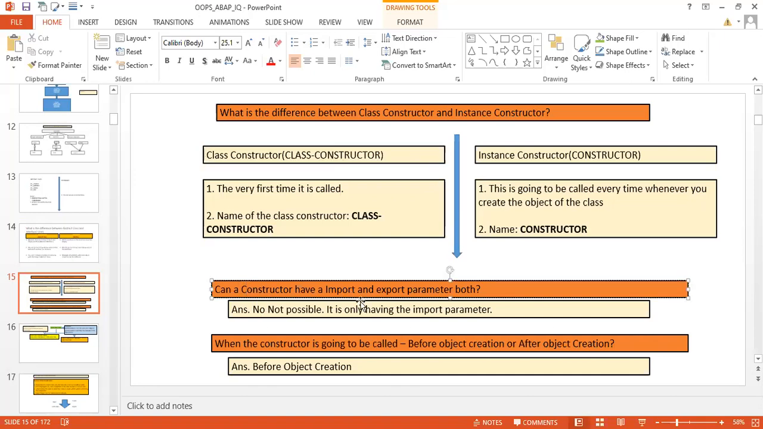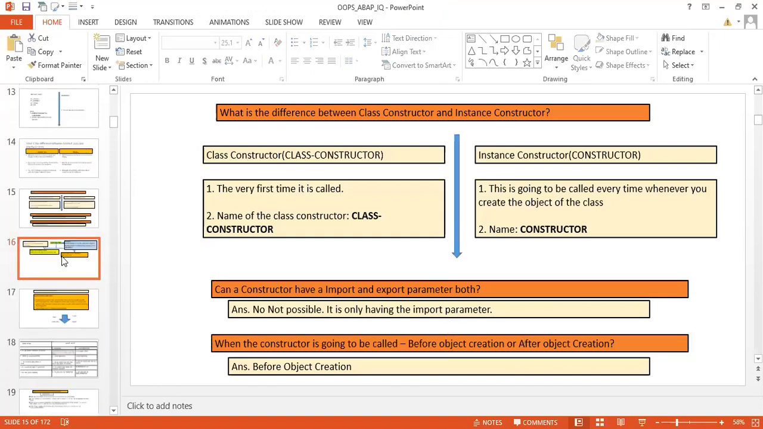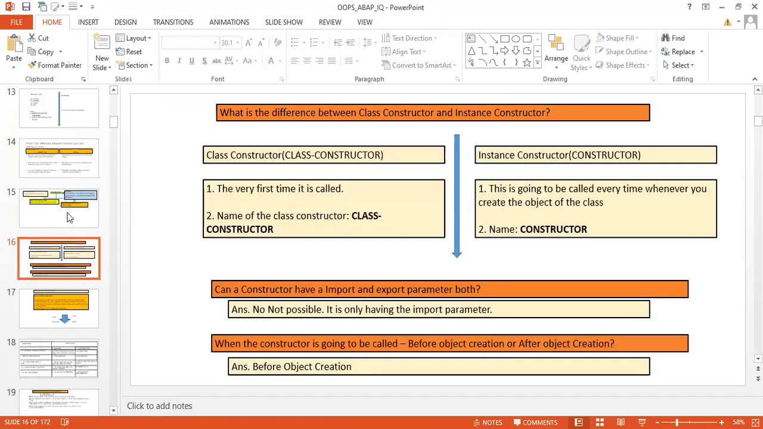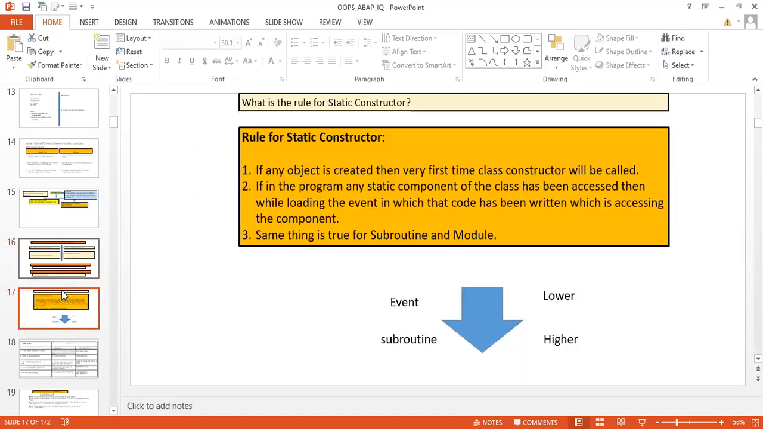Another question: can a constructor have an import and export parameter both? No, only import parameters it can have. Other question, is the constructor going to be called before object creation or after object creation? The answer is before object creation. Here is the definition, here are the two types of constructor, right? And I'm going to shift the slides here instead of here. So I just swapped the slides and now it is at the right place.